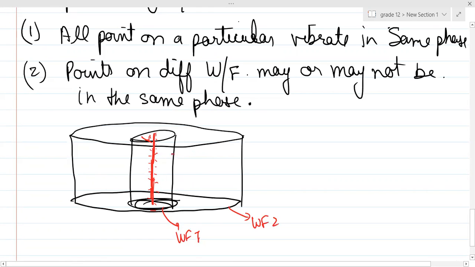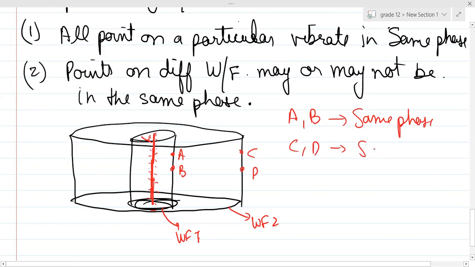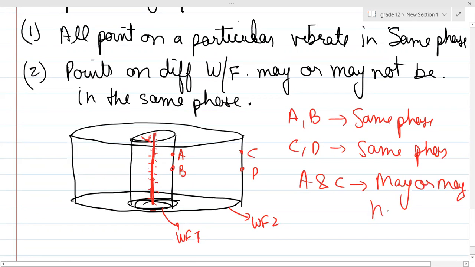Please remember all the points which are there, A, B, C, D. Can you see over here, A and B will be in the same phase, C and D will be in the same phase, but A and C may or may not be in the same phase. Is it clear? Understood the two points, guys? First two points clear?